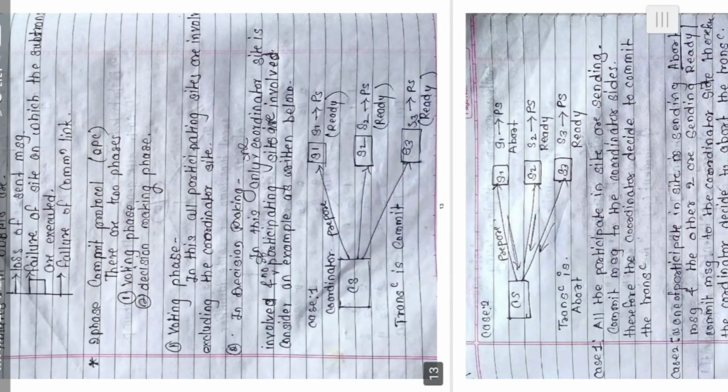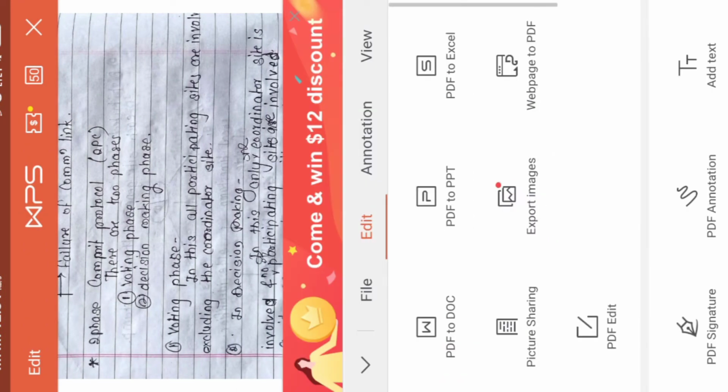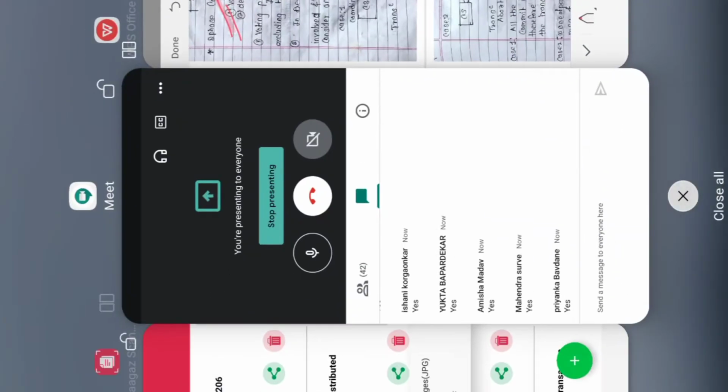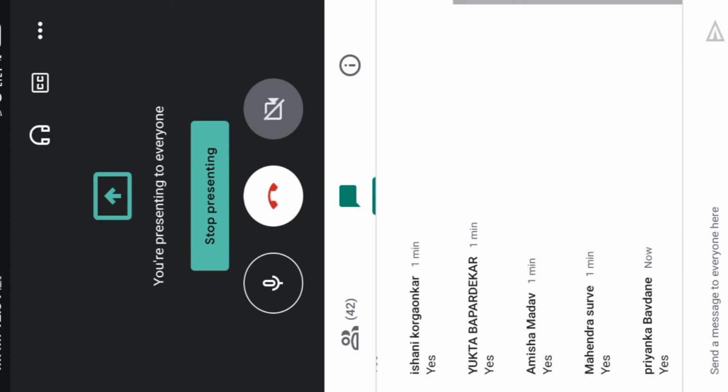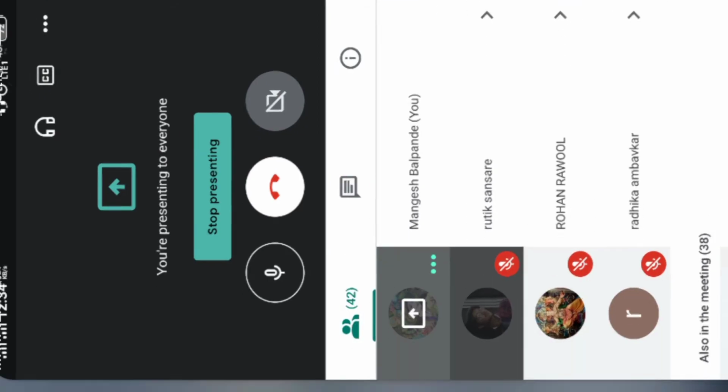So let's start. In the two-phase locking protocol there are only two phases, as we have discussed earlier. Phase number 1 is nothing but the voting phase, and phase number 2 is nothing but the decision making phase. Voting phase and the decision making phase. I am talking about 2PC, right?